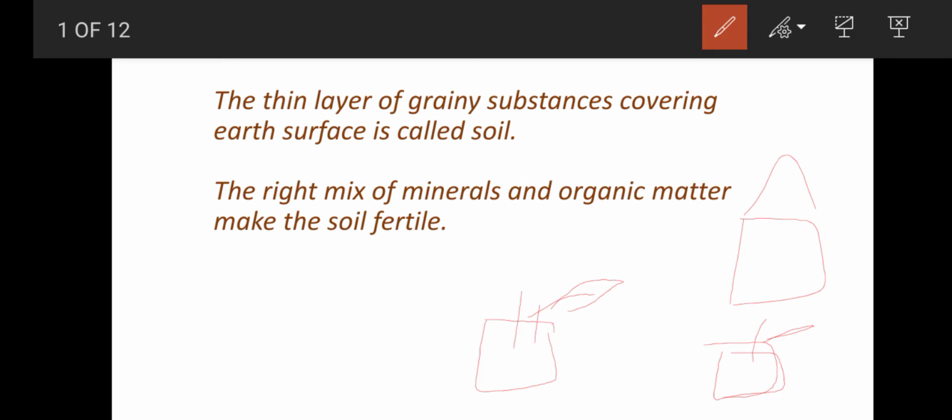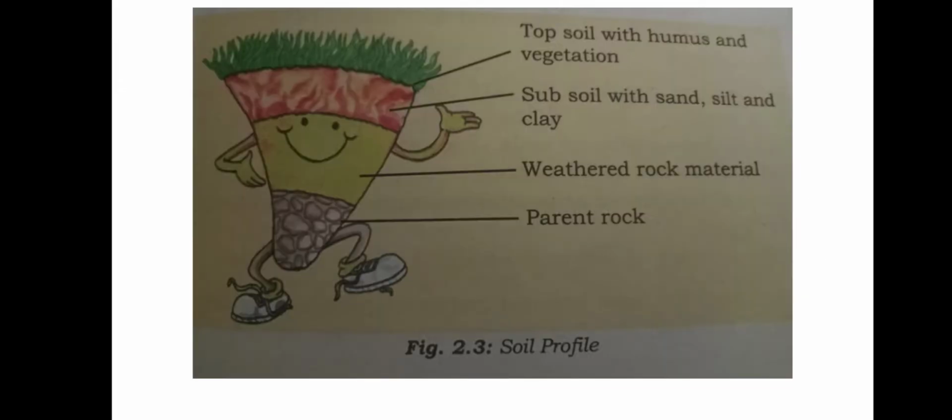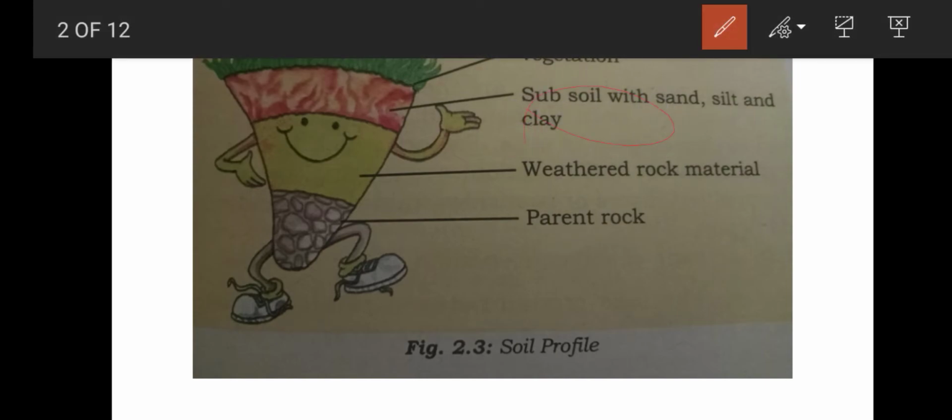Some plants grow well in some regions and not in others. And this is the soil profile. The top soil, where you can see all the plants, is called topsoil. It is covered with humus, and vegetation happens there only. The second part is the subsoil. It consists of silt, that is small stones, sand and some clay materials. The third layer is weathered rock materials.